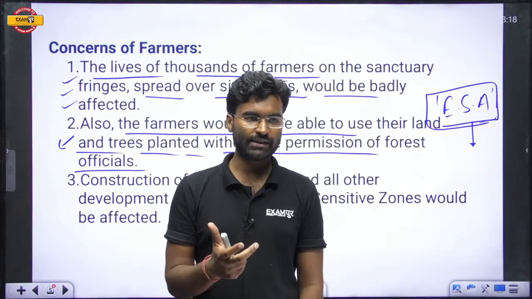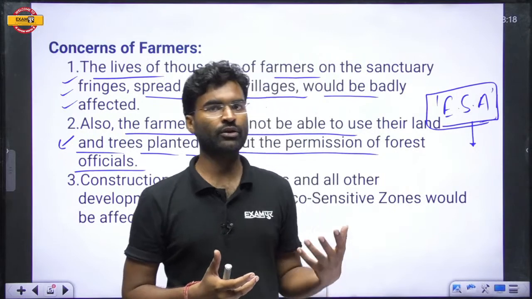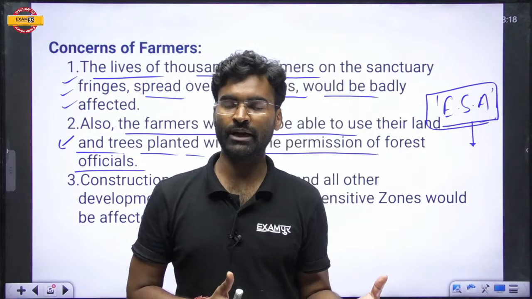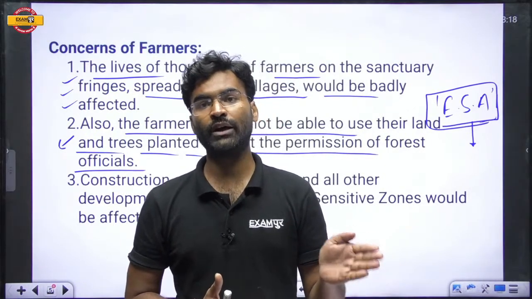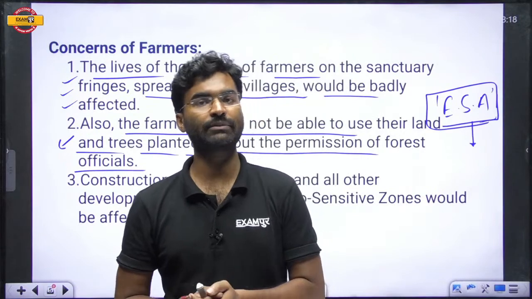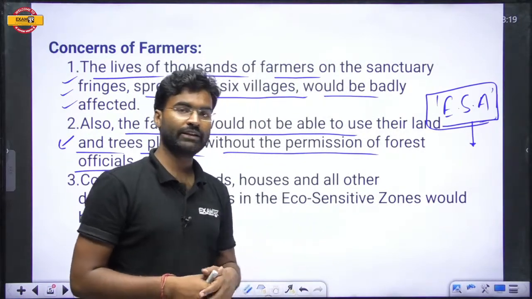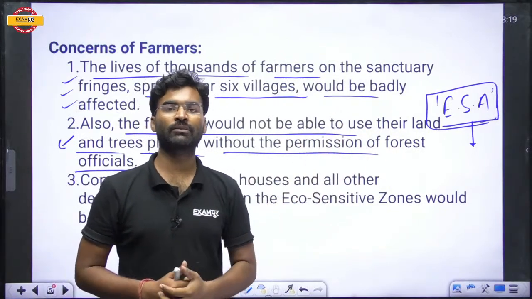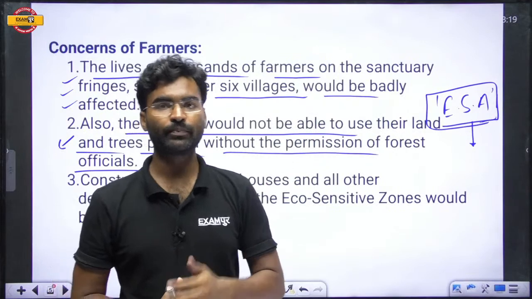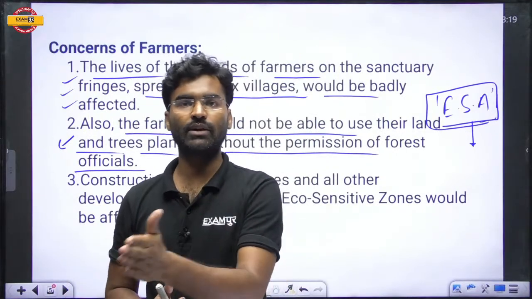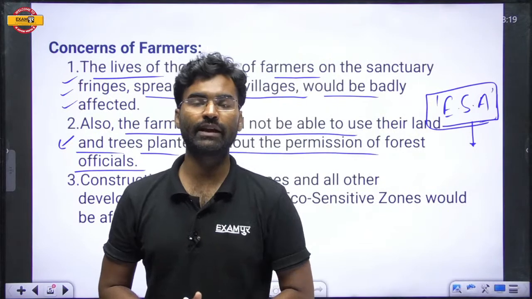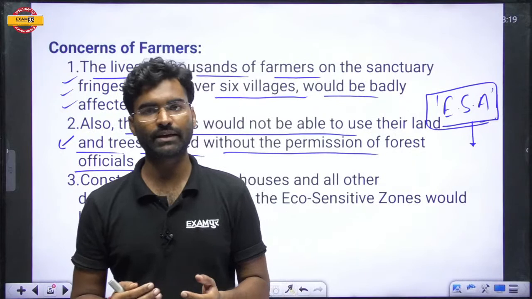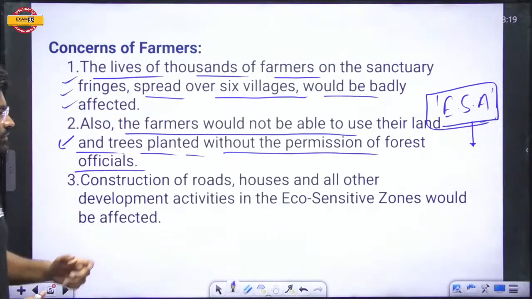So it is a very tough task: you cannot use your forest, you cannot use that particular land surface which you have been using for the last several decades. If this direction is implemented, then many farmers would be displaced from that land, and they cannot perform activities like agriculture and other activities. So this is the main concern.